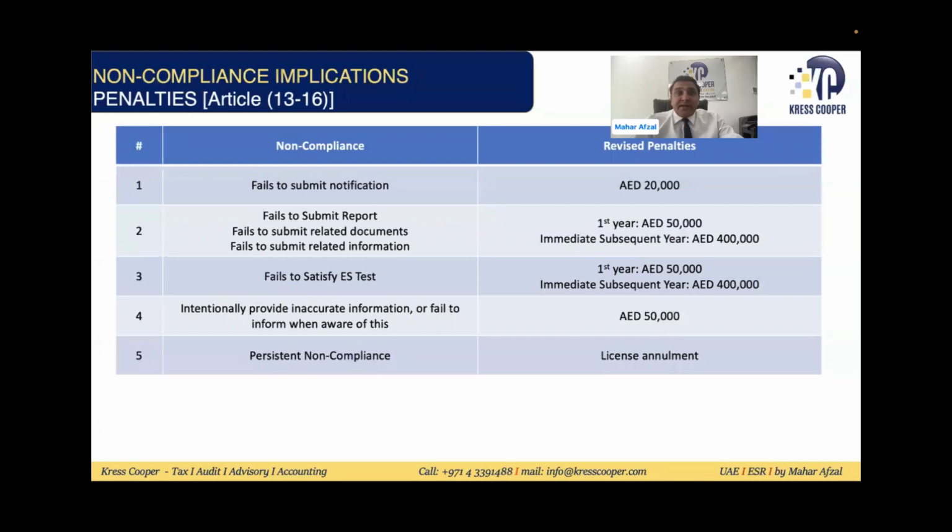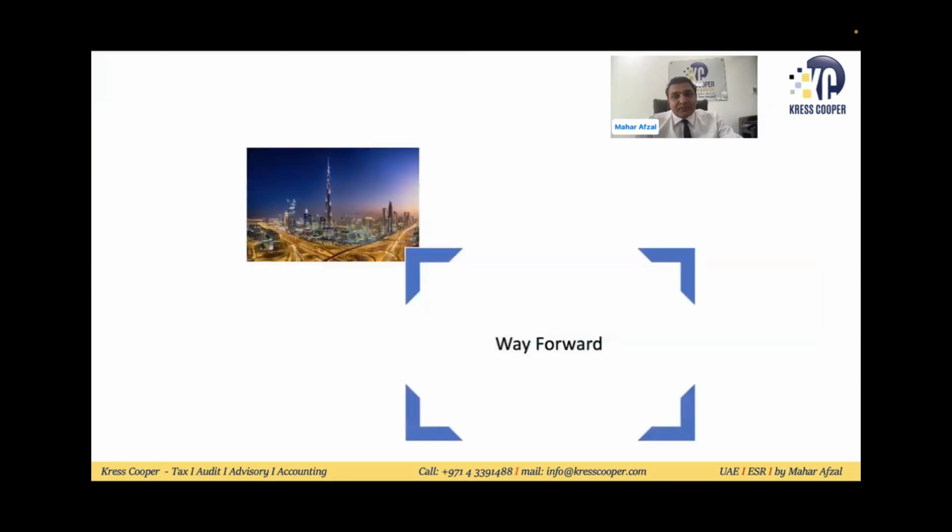Fail to satisfy the ESR test: first failure 50,000, second failure in the immediate subsequent year 400,000. Intentionally providing inaccurate information, the fine is 50,000. Persistent non-compliance can lead to license annulment; they can cancel your license as well.